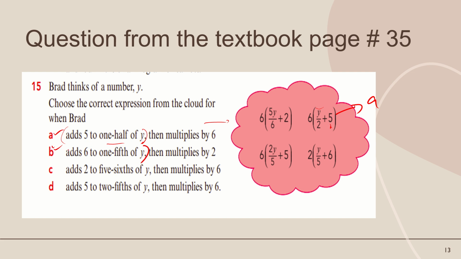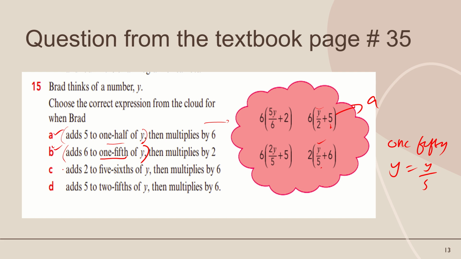This will come in a bracket, so we write first add 6 to 1/5 of y. What does 1/5 of y mean? 1/5 of y is equal to y over 5, and multiply by 2.